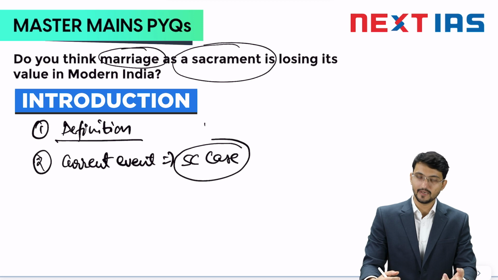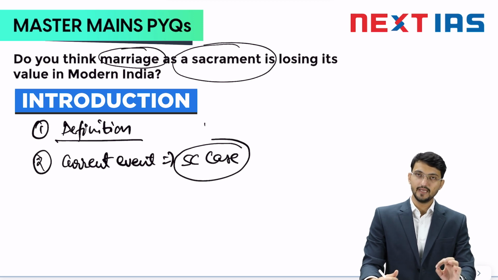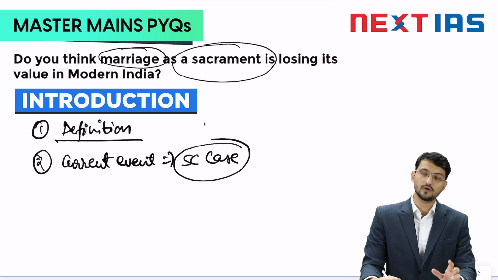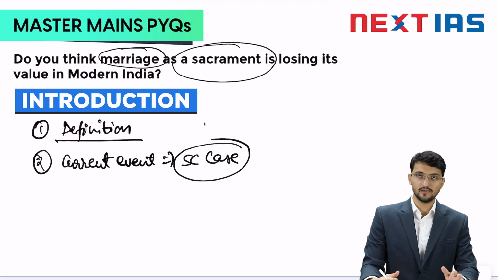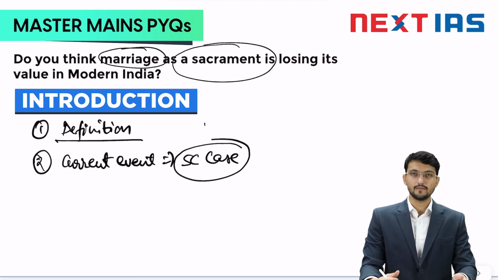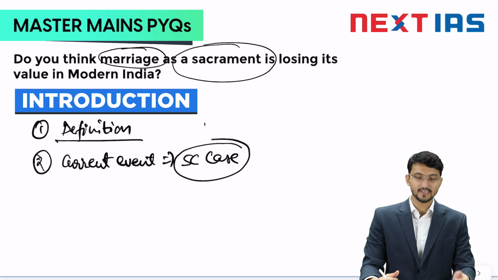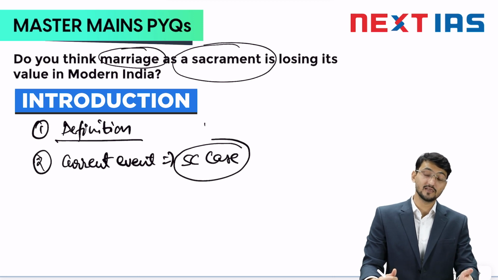So you can write a bit about sacrament in one or two lines. You can say that in India, marriage has a sacramental value, meaning it is not a contract. It cannot be violated or dissolved. You have to stick to one partner throughout your life. It is relevant for your ashram system. It is a sanskar. All these things you can mention, whatever you can bring in to denote that marriage has religious connotations.